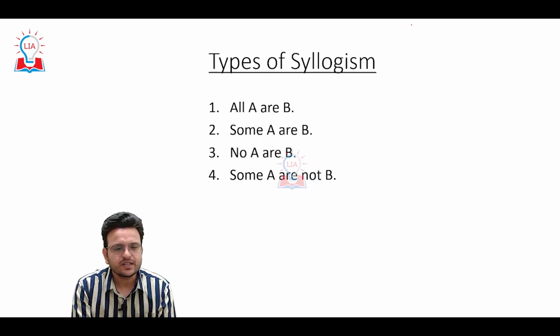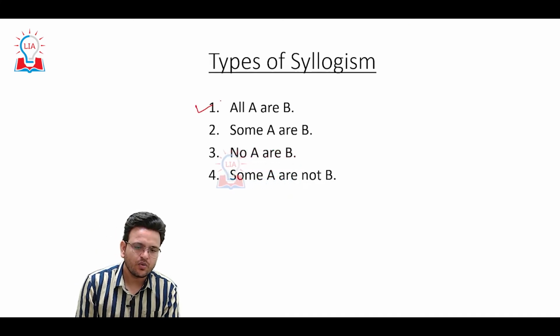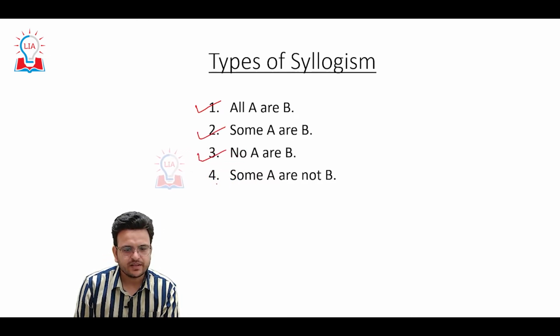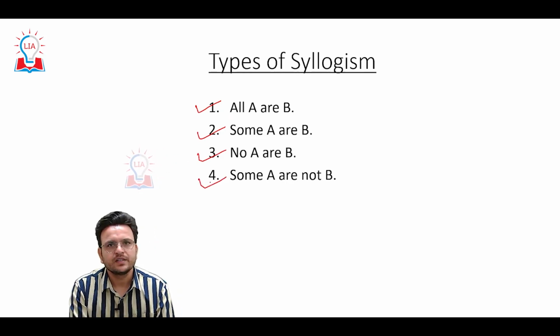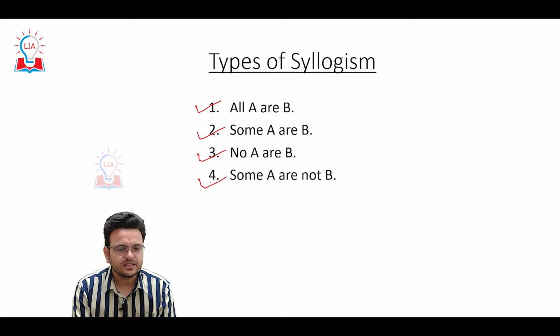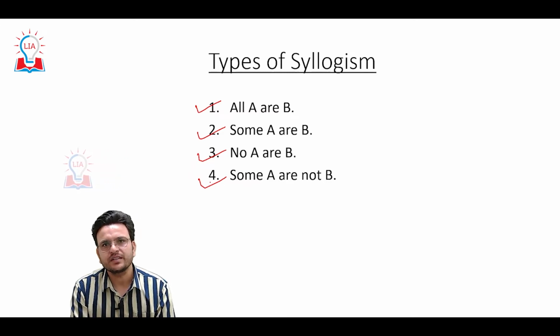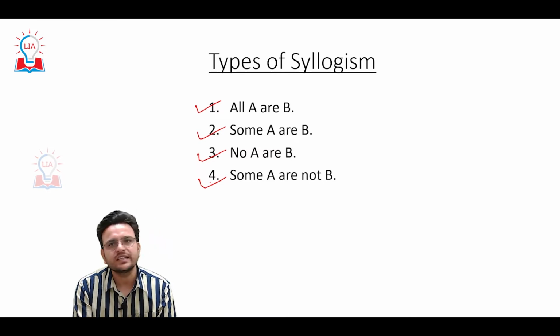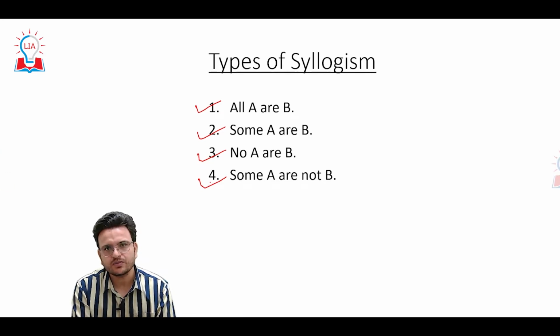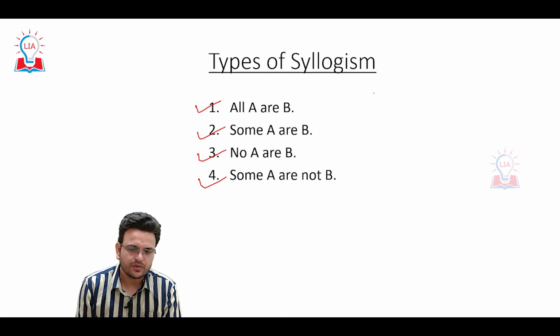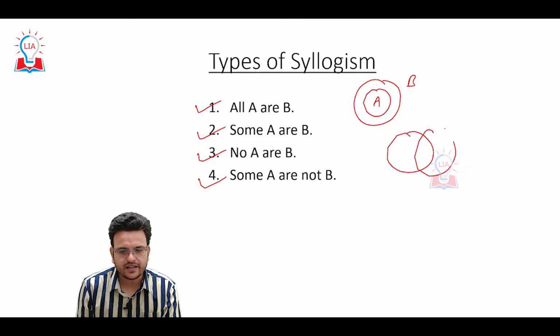So let's see the types of syllogism, or types of statements. A statement can be typed like: all A are B, some A are B, no A are B, some A are not B. In a question you will get at least 2 or 3 statements, and from these you have to deduce the conclusion. Like all A are B, you have to draw a diagram like this. Some A are B, you can draw like that.